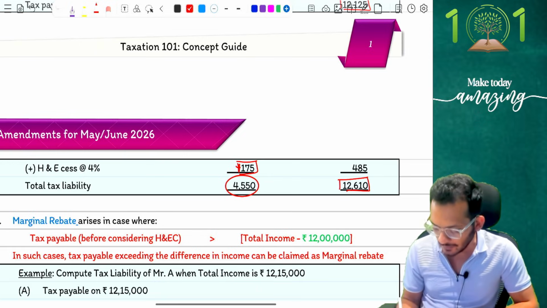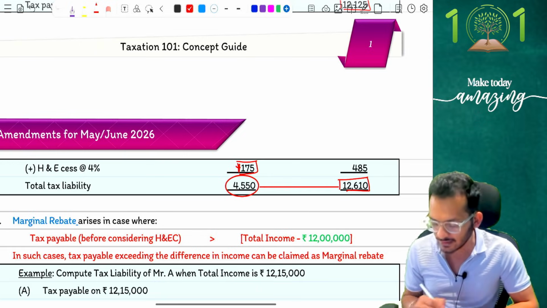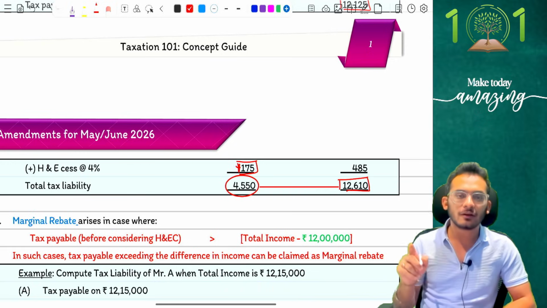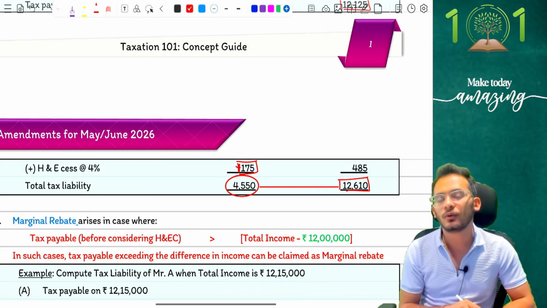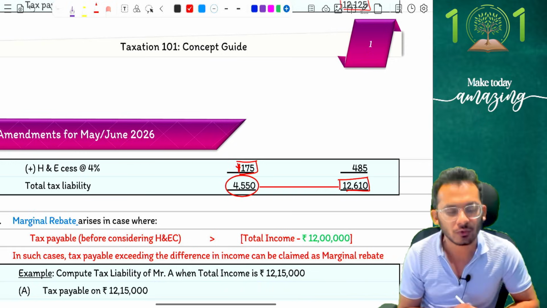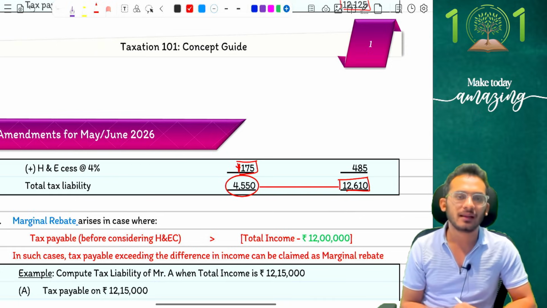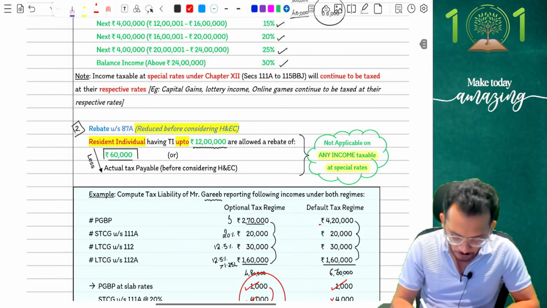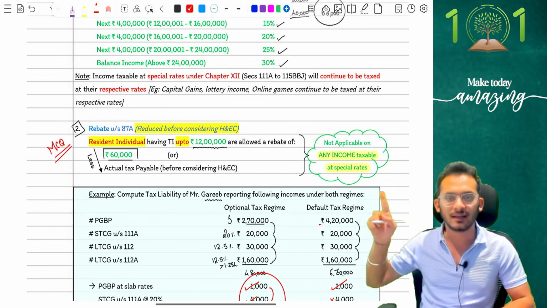By this logic, people, now if you check for old tax regime and new tax regime, I will say despite the fact that new tax regime rates have been better, because of rebate conditions, you may end up in the old tax regime because old tax regime will give you a lower tax liability. Correct? Yes, that is what the new amendment is. So be very, very cautious about this amendment. I do expect this at least as an MCQ question for your examinations. Please expect this as a question.